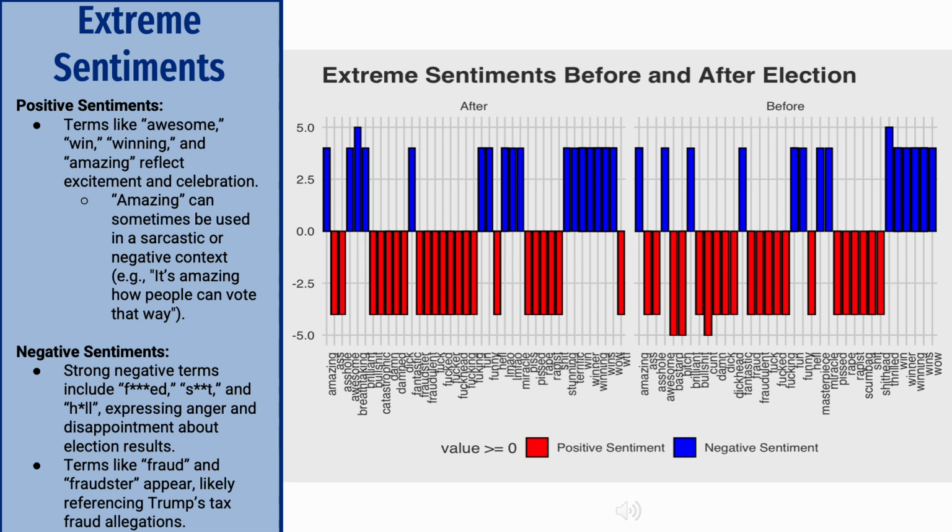I found some terms that, through my text analysis, I know are related to Harris. These terms are things like bitch and cunt, which are generally terms that are applied in a derogatory manner to any female.